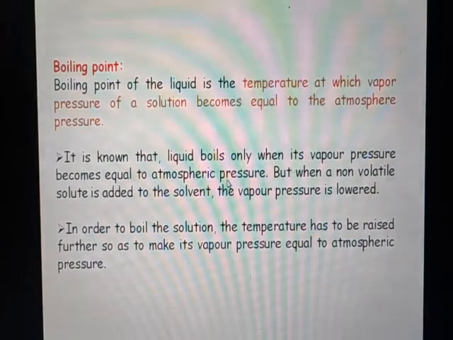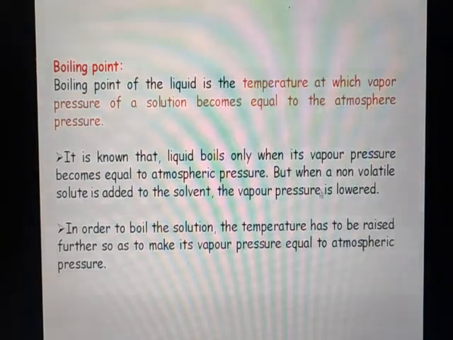In the pure solvent, the surface area is completely available for evaporation, so it evaporates continuously and produces a large vapor pressure. Since vapor pressure is inversely related to the boiling point, because of the highest vapor pressure the solvent boils at a very low temperature.